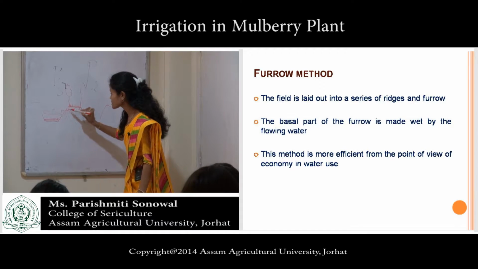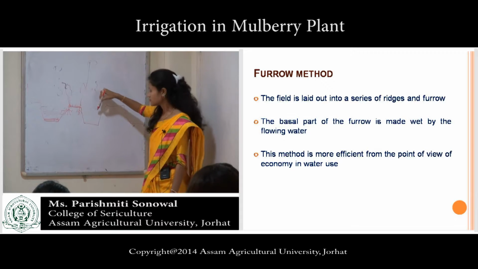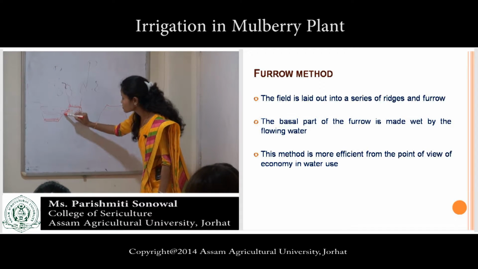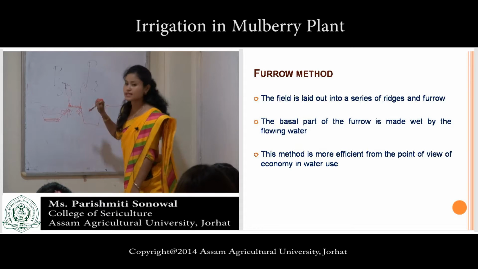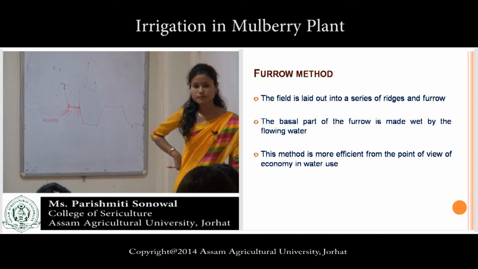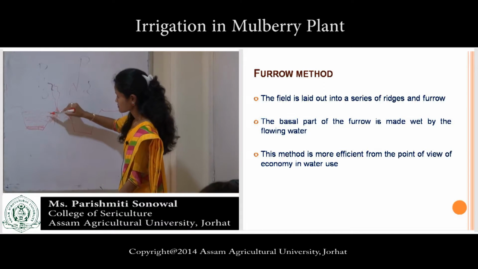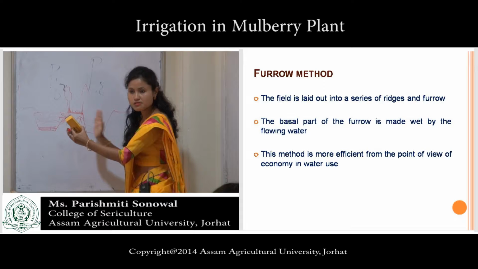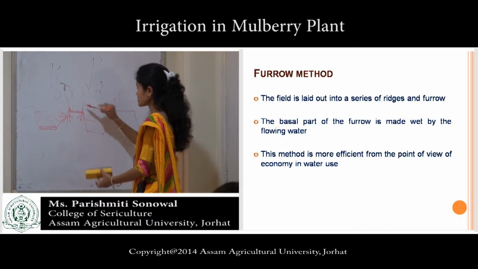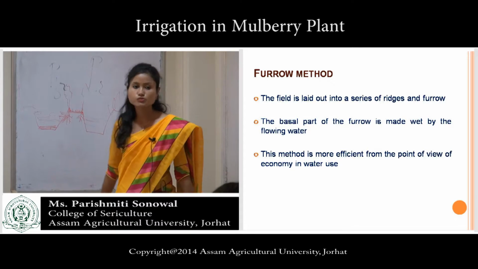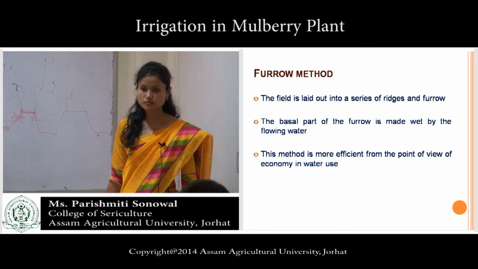At this level it is maintained, and the roots are always planted on this corner side. The roots get water easily by capillary movement. The plant gets moisture from the furrow.